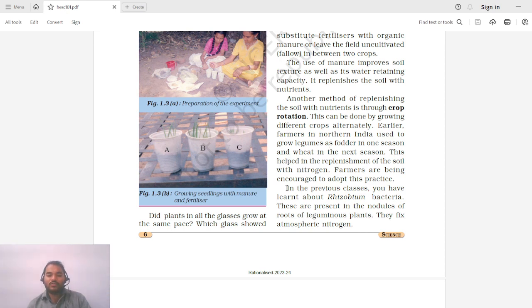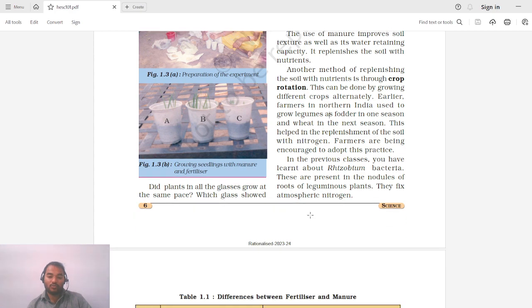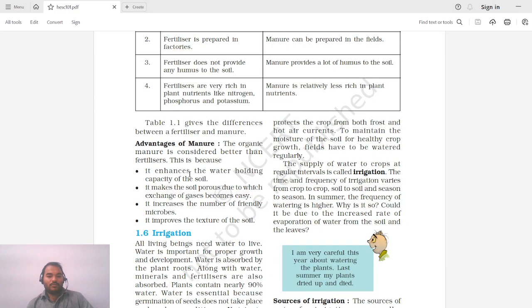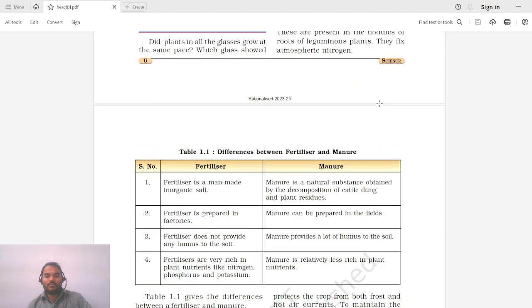In the previous class you have learned about rhizobium bacteria, and how they function. They are present in the nodes of the roots of leguminous plants. They fix atmospheric nitrogen. So rhizobium bacteria have the ability to absorb nitrogen from the atmosphere and store it in the plant's root, that is, in the leguminous plants. Right, so that was about fertilizers.